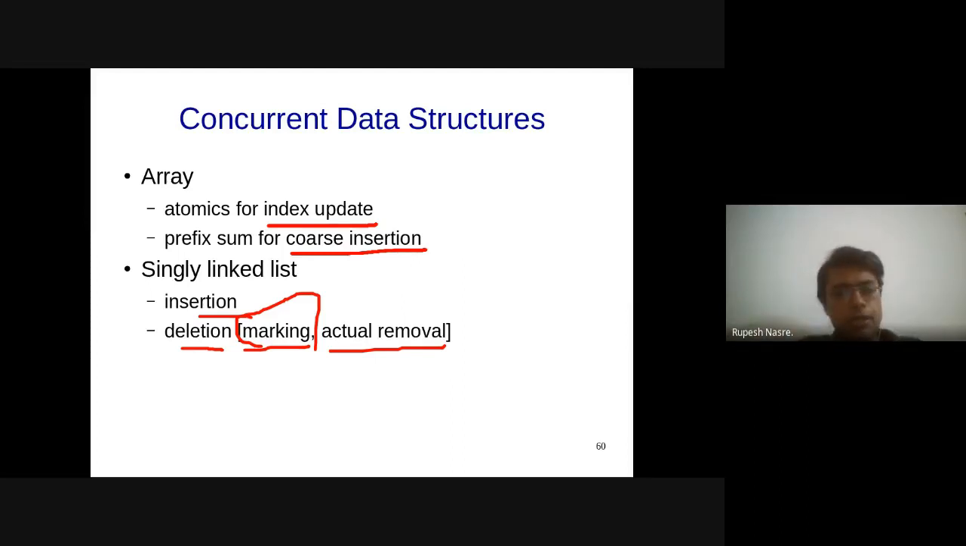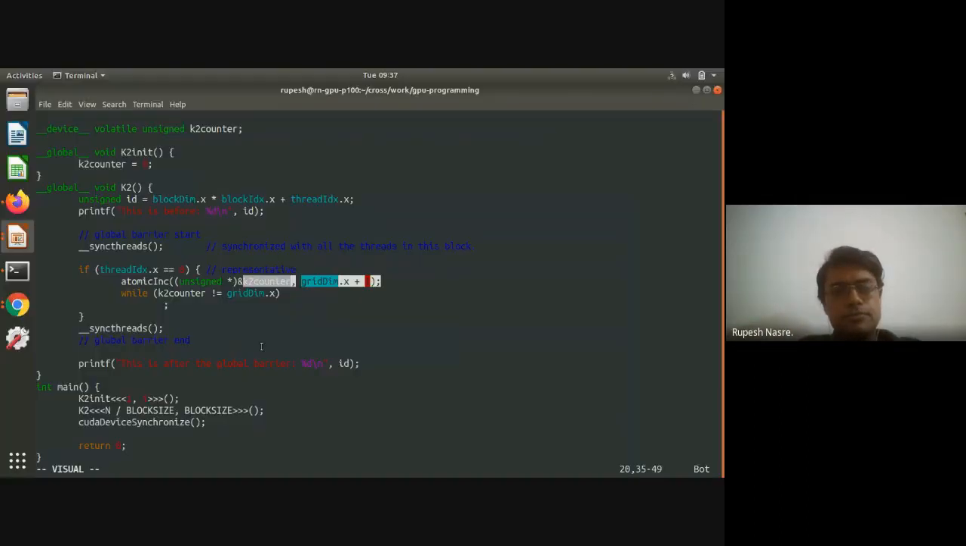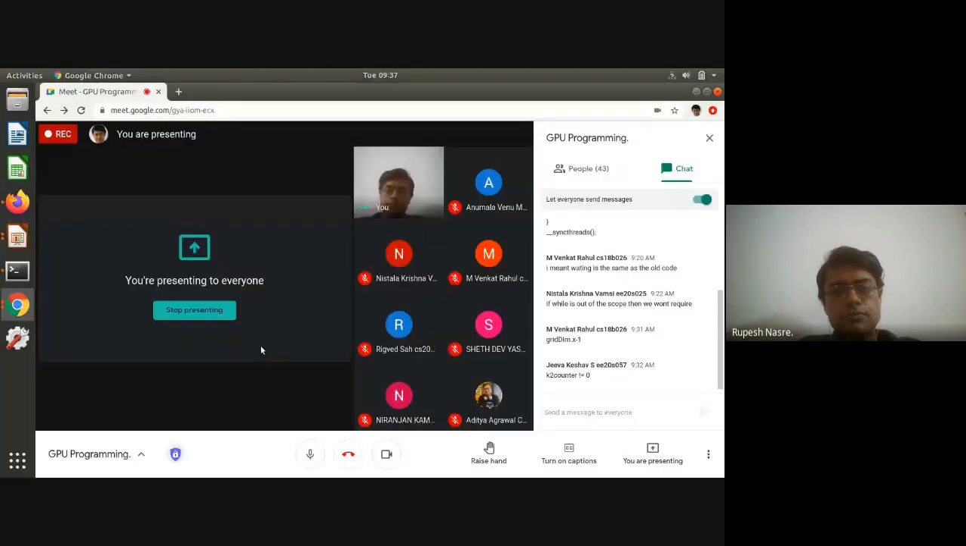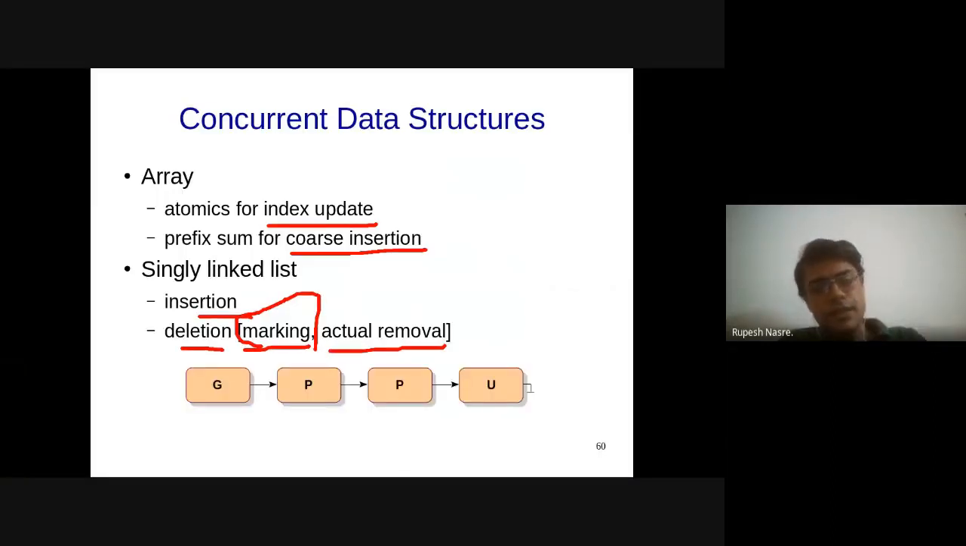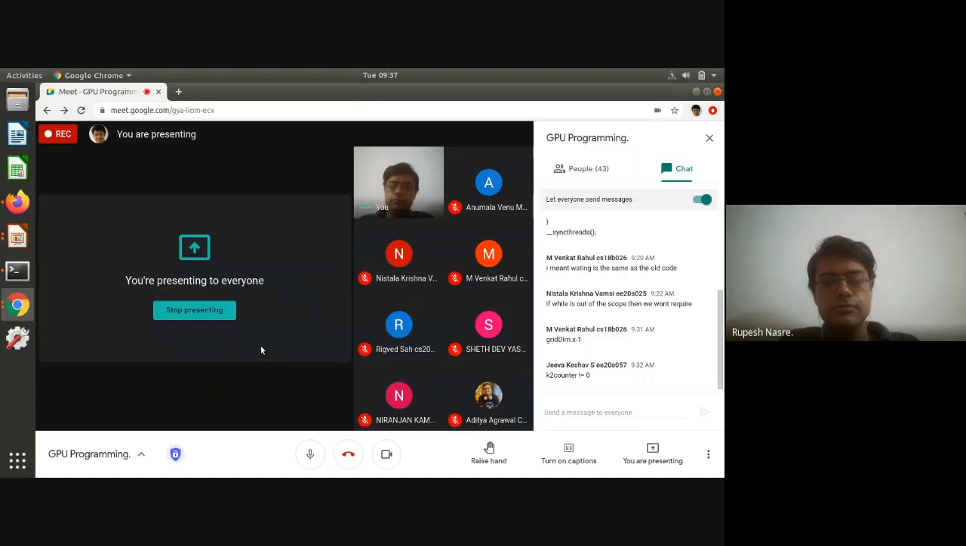Any questions so far on this introduction? Okay, so let me go ahead with this. Let's say that there is a linked list, and it has G, P, P, U as the nodes. Are there students who are not aware of singly linked lists? Anyone?